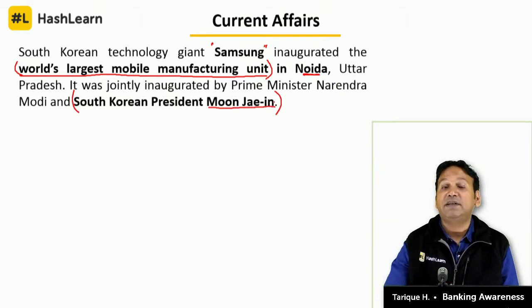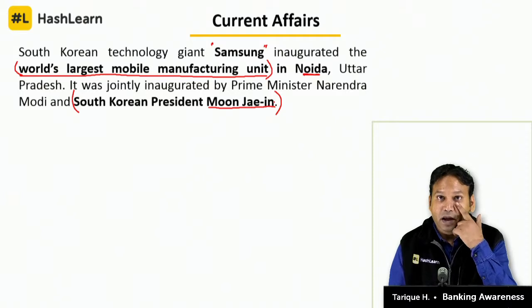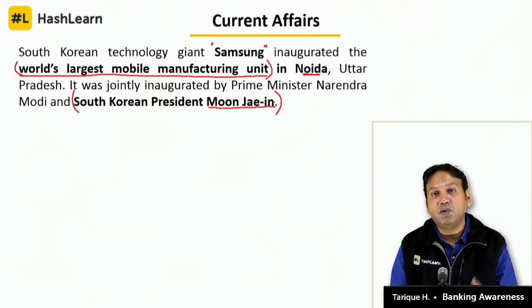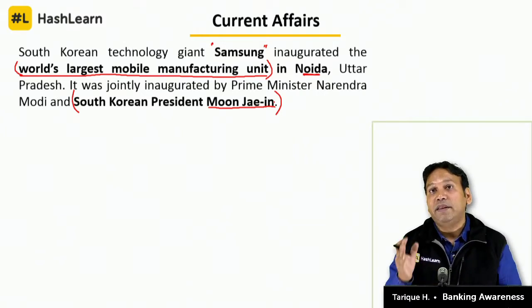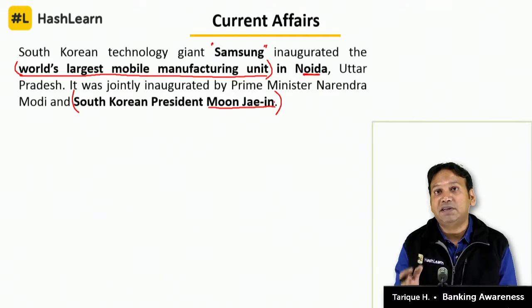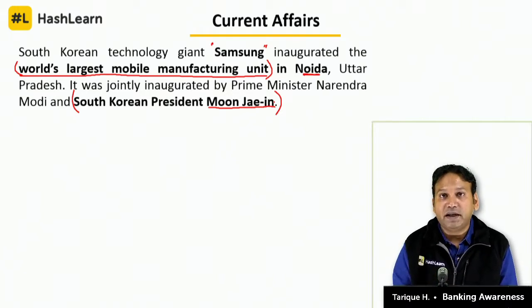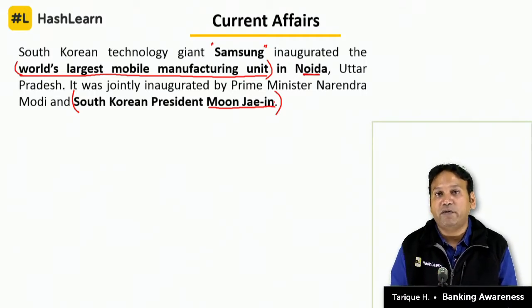So वैसे तो वर्ल्ड में इतने सारे कंट्रीज हैं, सब में प्रेसिडेंट है, प्राइम मिनिस्टर्स है. You can't remember the name of every president and prime minister, but if an Indian delegate or Indian Prime Minister goes to a particular country, signs some deals there, meets the President or Prime Minister, then the names of those President and Prime Ministers become important for you. Similarly, if any foreign dignitary, a foreign President or Prime Minister comes to India on bilateral talks, the names of those President and Prime Ministers also become important for you.